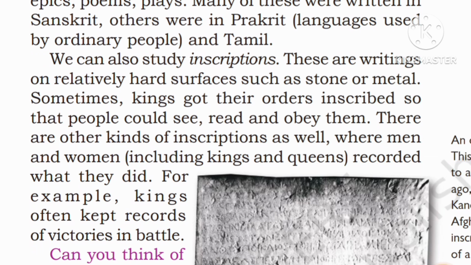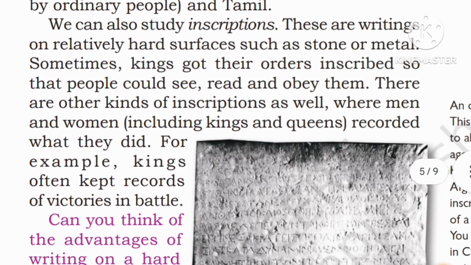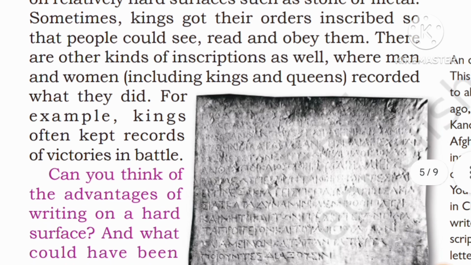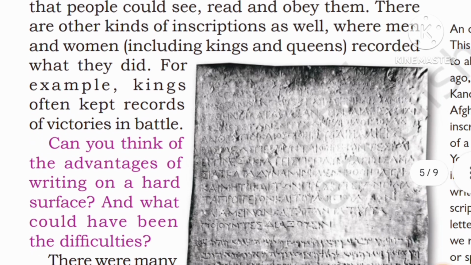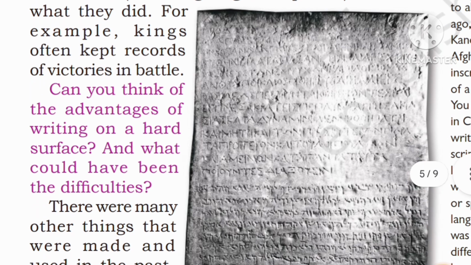Others were in Prakrit, the language used by ordinary people, and Tamil. We can also study inscriptions. These are writings on relatively hard surfaces such as stone or metal. Sometimes kings got their orders inscribed so that people could see, read and obey them. There are other kinds of inscriptions as well, where men and women, including kings and queens, recorded what they did.